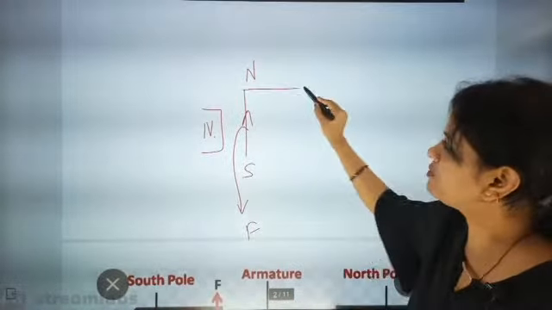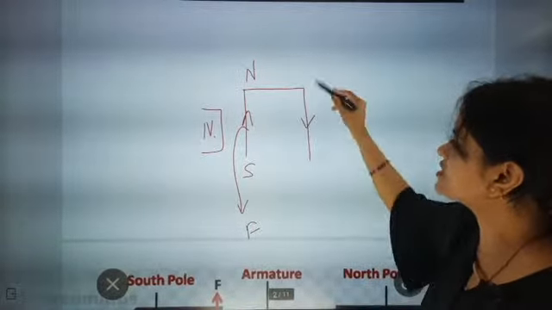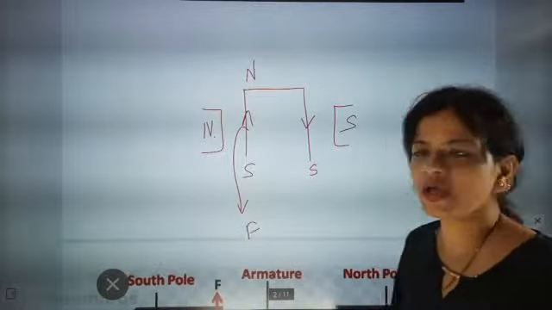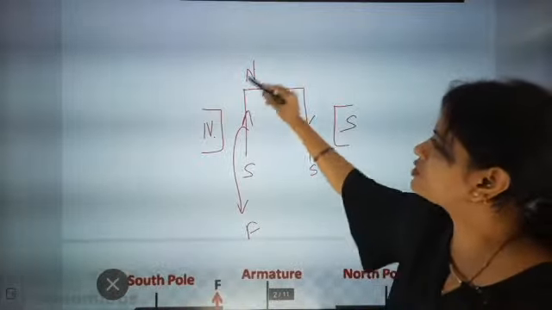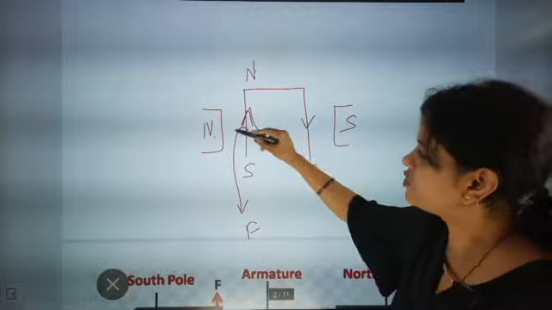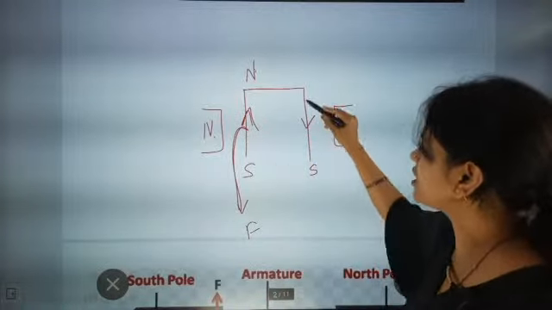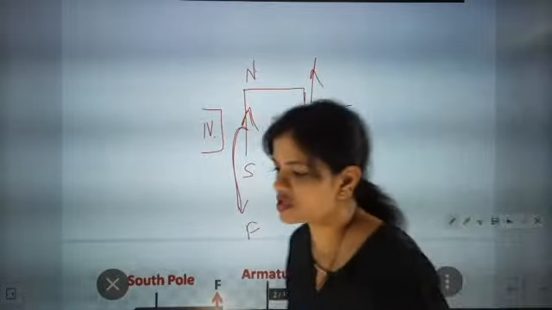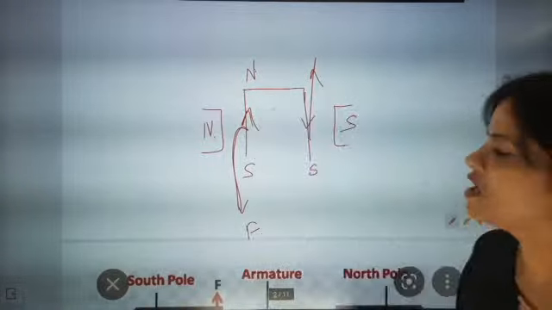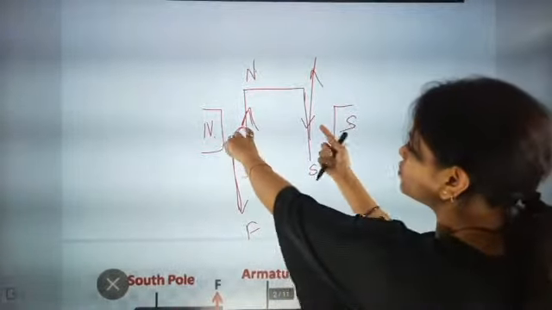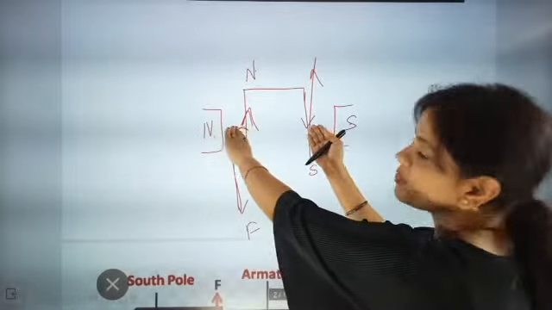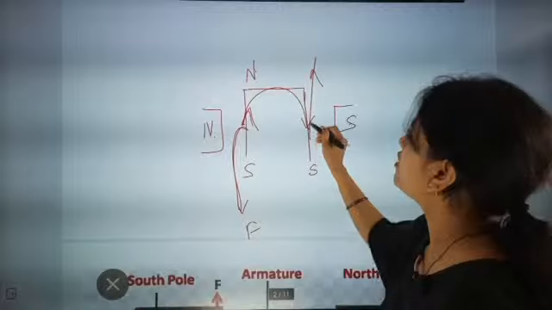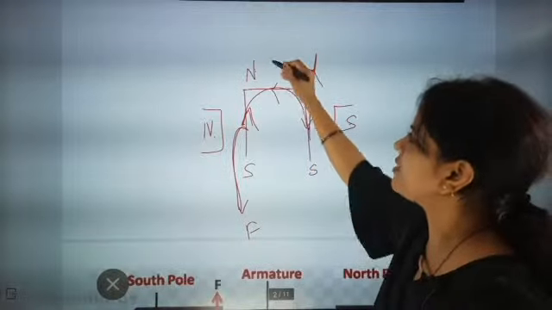Now in the opposite part you will see current is going towards south. This will be the south pole. Now here, north: current going up, force going down. South: current going down, force will go up. Force will just follow reverse. So now force is going like this, look at my finger. It will move like this, so the motion will be from up to down. So it will become anti-clockwise.